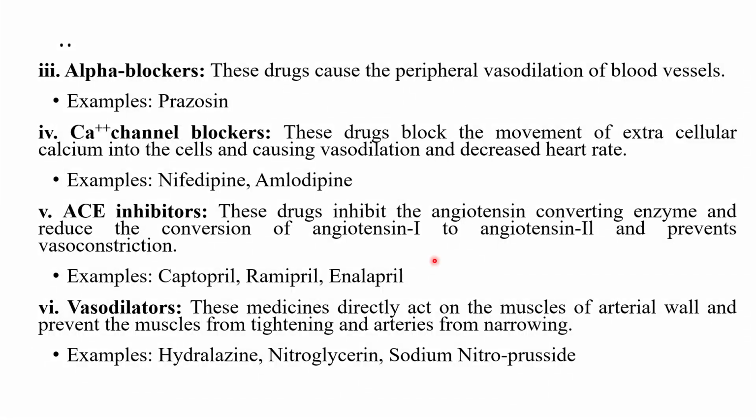These drugs inhibit the angiotensin converting enzyme, which reduces the conversion of angiotensin 1 to angiotensin 2 and prevents vasoconstriction. Examples of ACE inhibitors are captopril, ramipril, and enalapril. Next are the vasodilators. These medicines directly act on the muscles of the arterial wall and prevent the muscles from tightening and arteries from narrowing. Examples of vasodilators are hydralazine, nitroglycerin, and sodium nitroprusside.